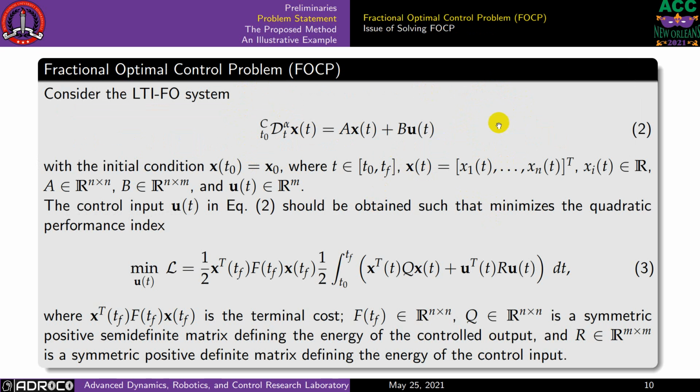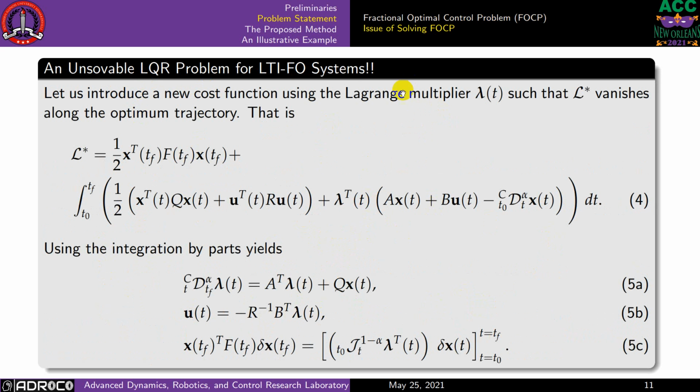Getting back to our original problem. We have this linear time-invariant fractional order system, and we are trying to choose the u such that we minimize this cost function in equation number 3, which is of a finite-horizon type, since the T_F is bounded. We will follow the same idea that we have for the LQR controller. So we define Lagrange multipliers and a new cost function, and try to choose this lambda such that we can vanish this L star at the optimum trajectory.